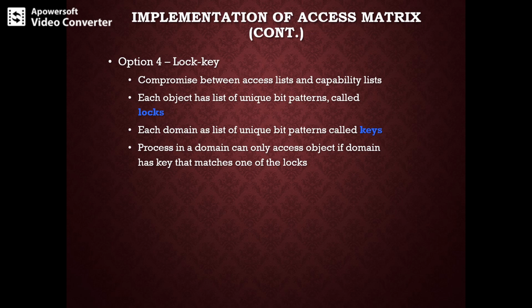Whenever a block of memory is allocated to a process, the lock will be set to the same as the process key, and the process key and memory locks can be set only when the system is in supervisor mode. As in the case of a capability list, the list of keys for a domain must be managed by the operating system on behalf of the domain.